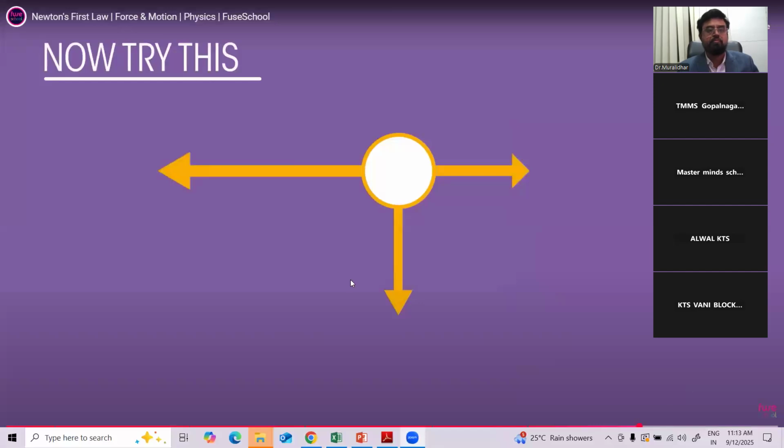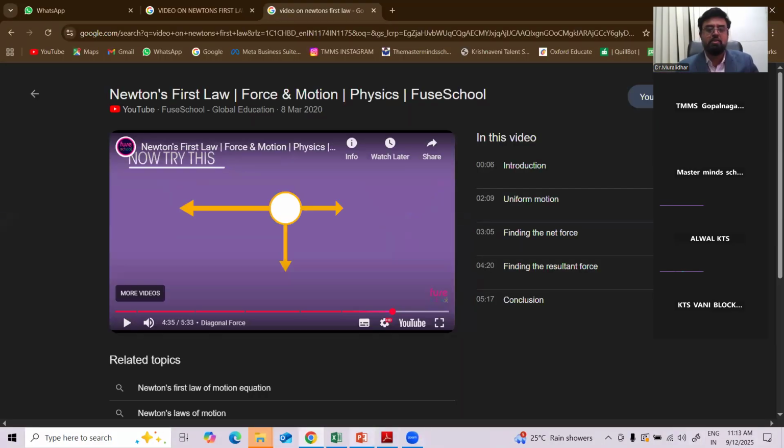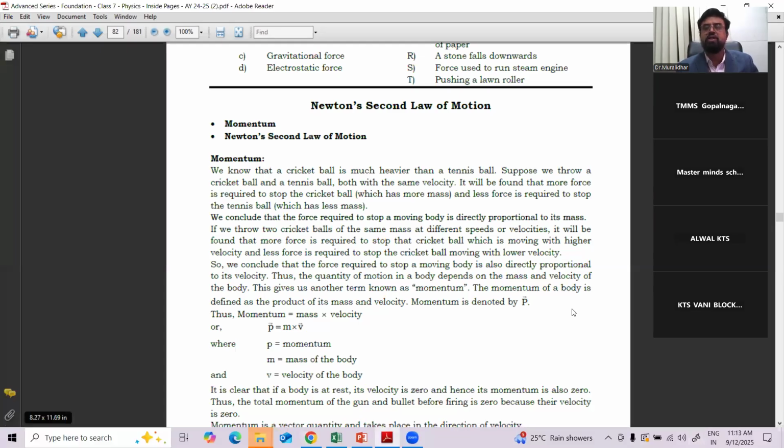Well, first of all, we need to find the resultant horizontal. So with different types of forces acting, based on that, the body will change its direction. As long as you are not applying an unbalanced force, a body stays at rest or in uniform motion. This is called Newton's first law, or the law of inertia. There are three types of inertia: inertia of rest, inertia of motion, and inertia of direction. Okay, that is about Newton's first law.